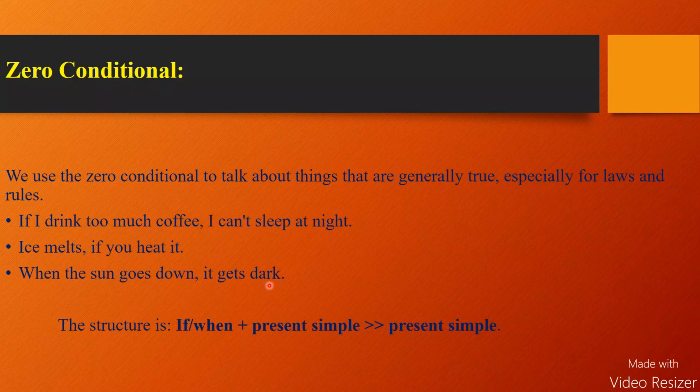Well, dear students, if you look at these 3 examples, simple present tense is used in all of these examples of zero conditional. And what is the sentence structure? Look at this. If or when, plus present simple, and then again present simple. I repeat, when we use an if or when clause, it is written in present simple, and after that the main clause is also written in present simple.